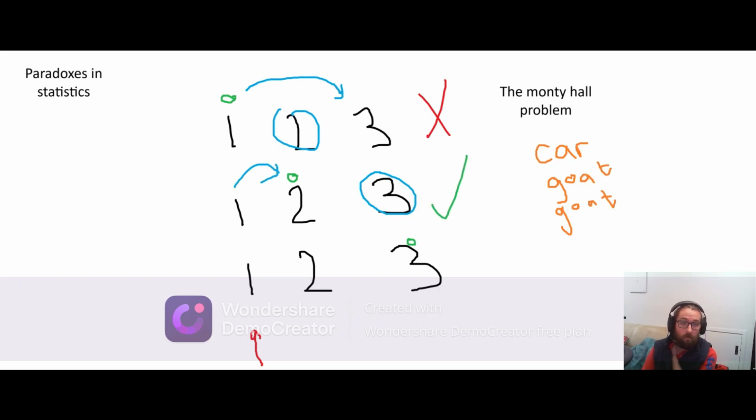Now in the third example, you pick door 1. He had to reveal door 2 because it was the only door with a goat in it that was available to him. And then he asked, do you want to switch? And if you switch, you win.